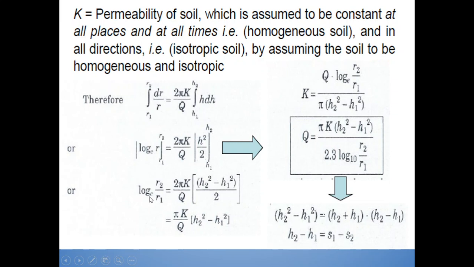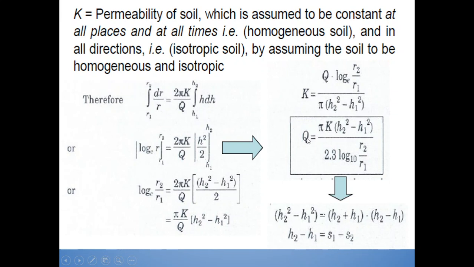Then log to the base e r2 upon r1 is equal to 2 pi K upon Q into bracket h2 square minus h1 square divided by 2, which is further equal to pi K upon Q into bracket h2 square minus h1 square. Rearranging the terms, we get K is equal to Q log to the base e r2 upon r1 divided by pi into h2 square minus h1 square.